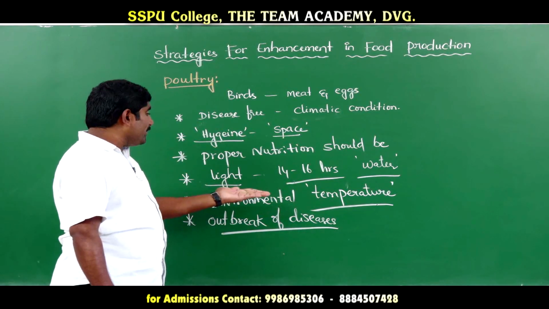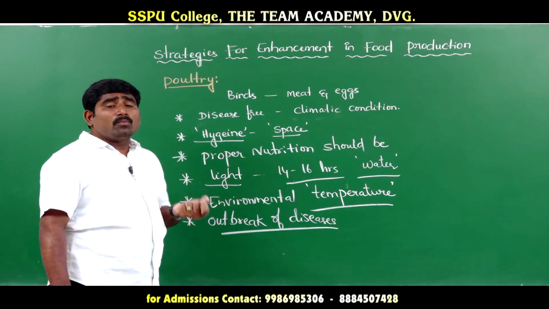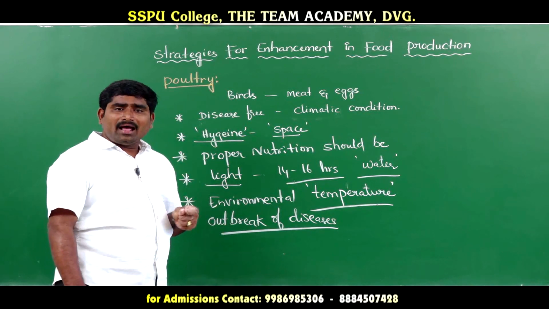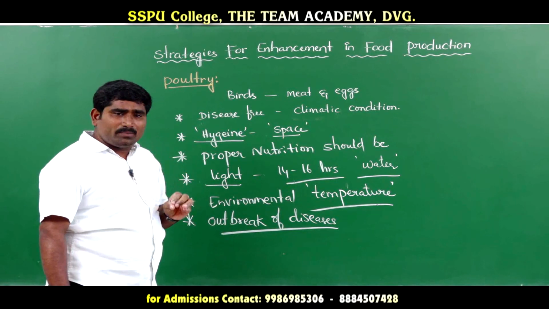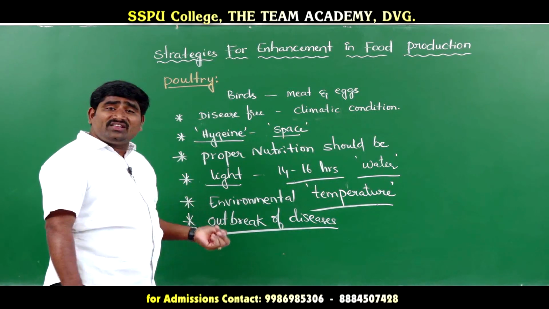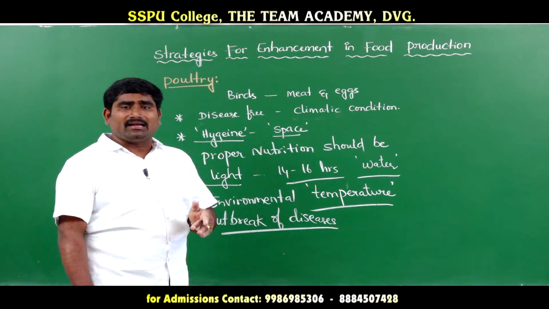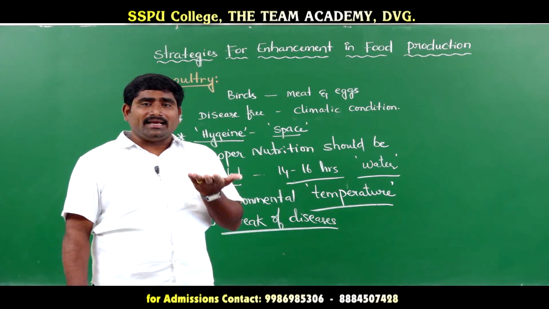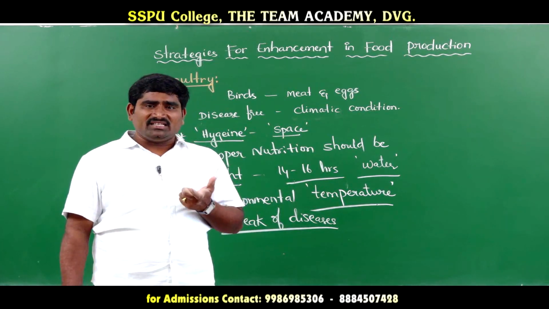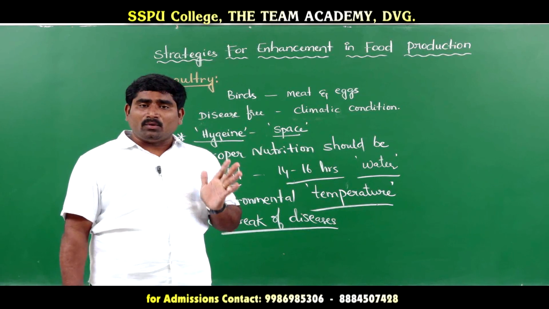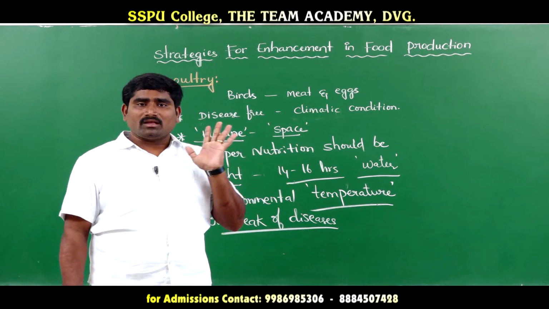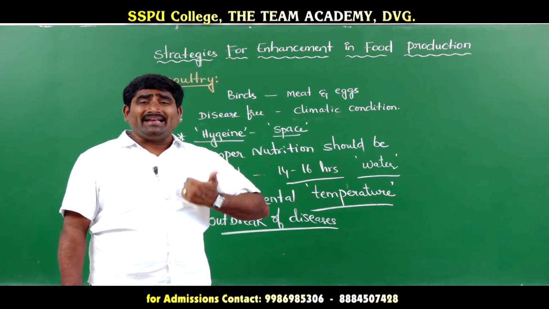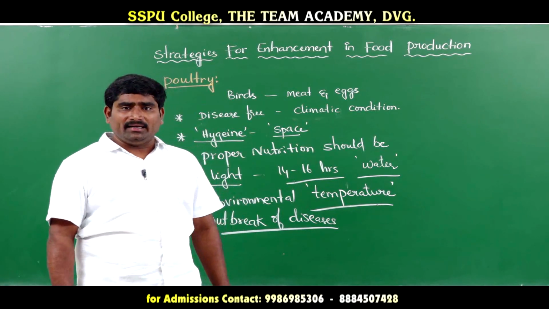The next one, environmental temperature. Proper environment should be maintained, and optimum temperature should be maintained. The outbreak and spreading of diseases like coryza, these types of diseases are very well known diseases in poultry. Coryza is a viral disease. So these types of diseases should be avoided, the spreading of the diseases should be avoided.